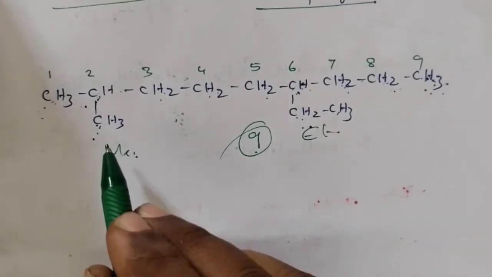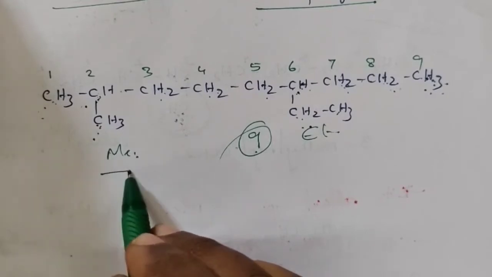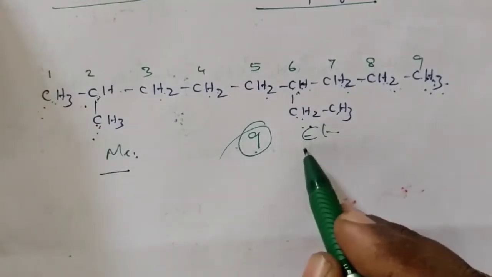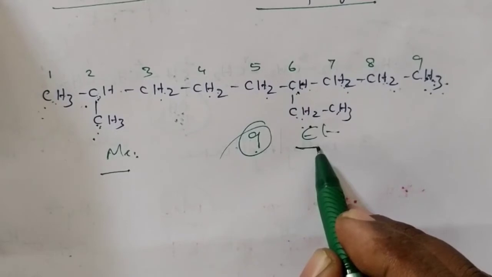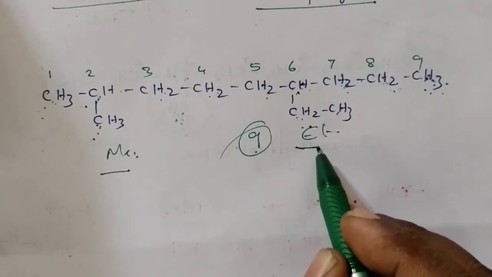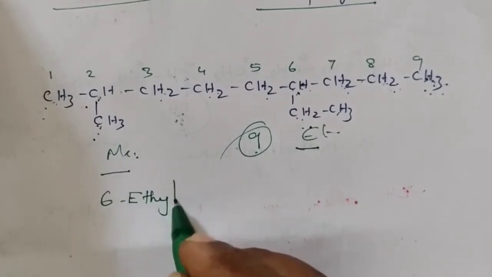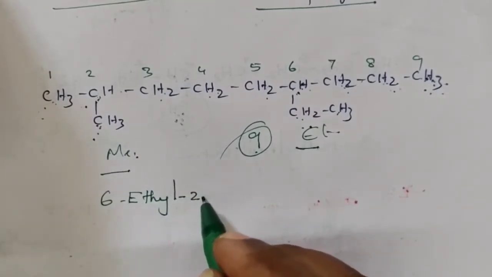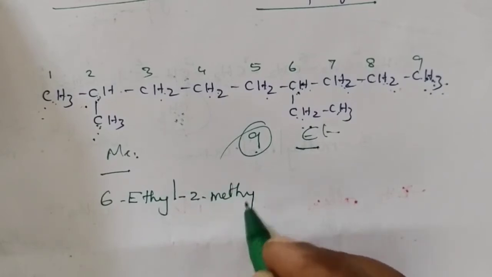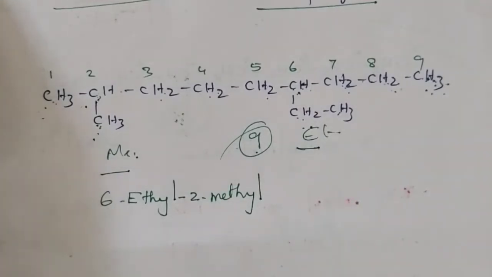As per alphabetical order, methyl starts with M, ethyl starts with E, so E will come first. So we write 6-ethyl. Now 2-methyl. That means the substituents are over.